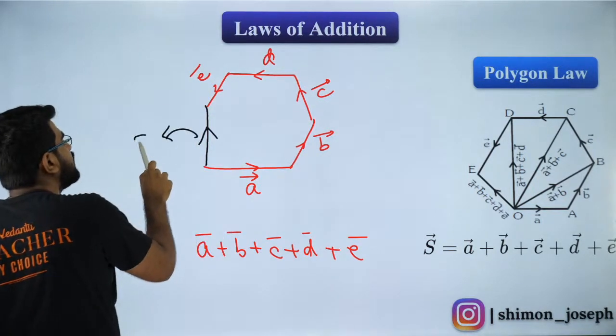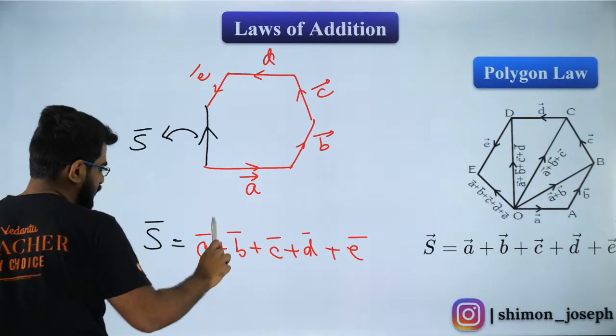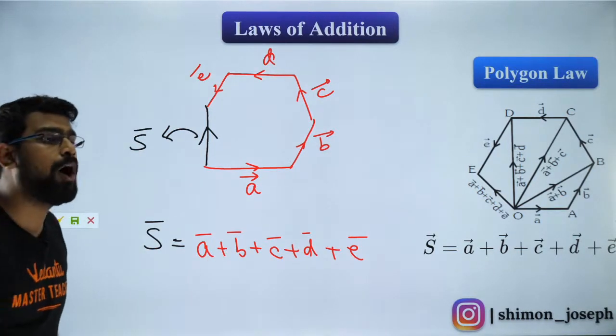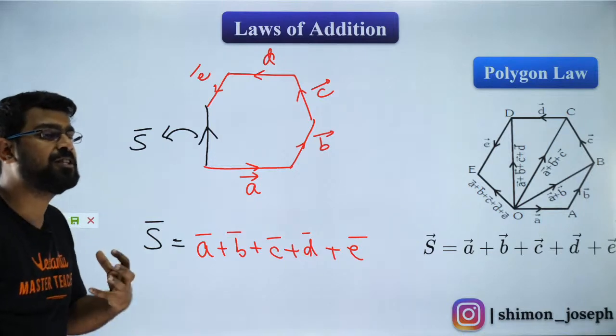So this is my resultant, and that is going to be given by this. That is your Polygon law of vector addition.